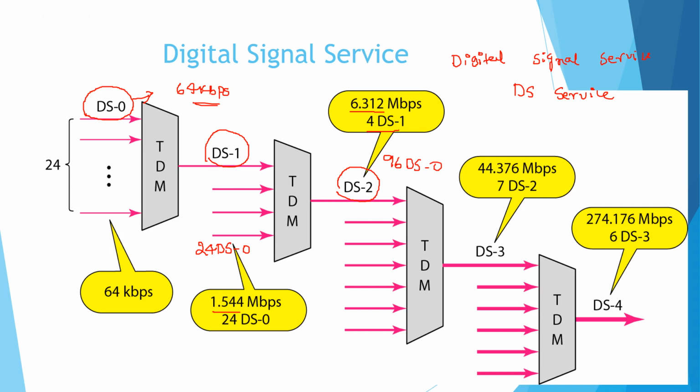Similarly, we can consider DS3, which is around 44.376 megabits per second service, and DS4, which is 274.176 megabits per second service. So DS3 is equal to 7 times DS2 and DS4 is equal to 6 times DS3.